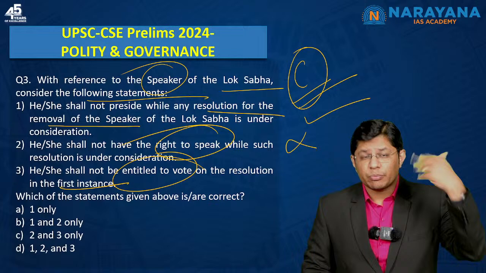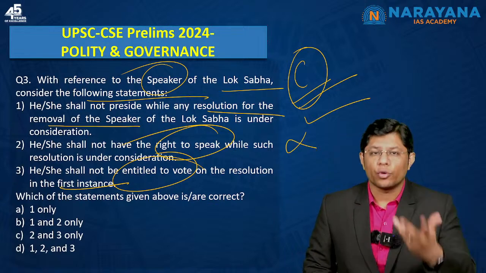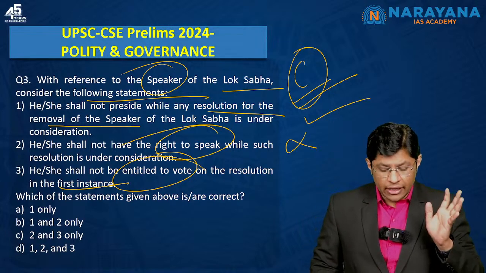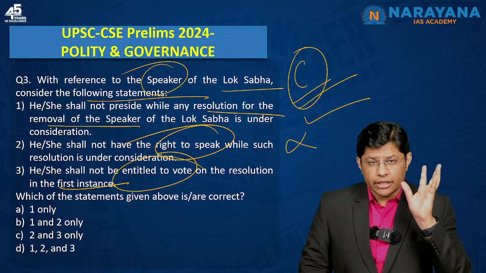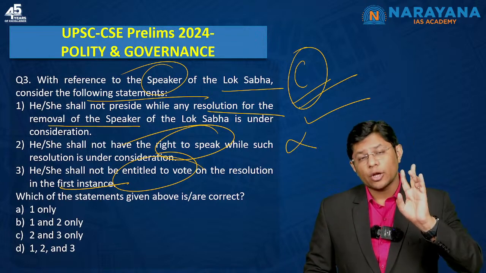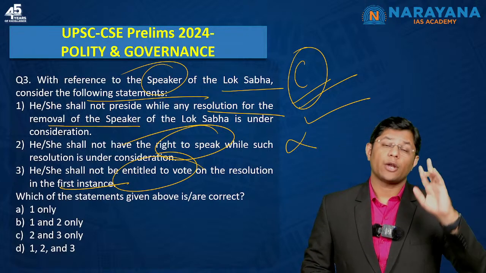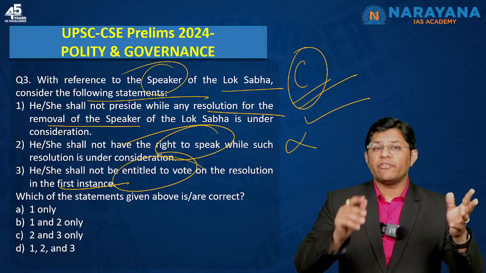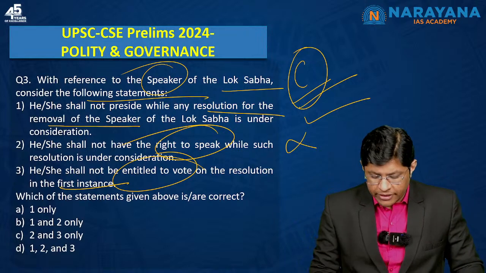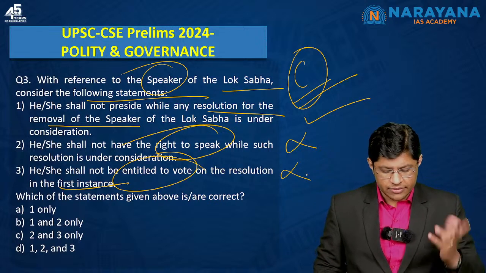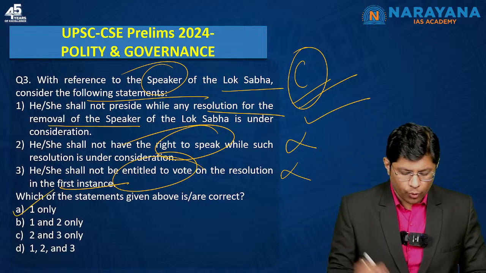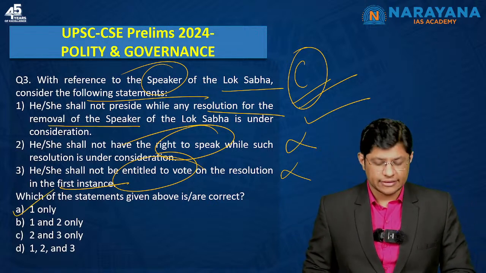Now, when he acts as a speaker in the first instance, he cannot vote. But when a resolution for his removal is pending, in the first instance, he can vote. He cannot vote when he is the speaker. He can only vote while he is the speaker when the votes are equally divided. Which means even statement number 3 is correct. Which of the statements given above is or are correct? 1 only. Option E is the correct answer.